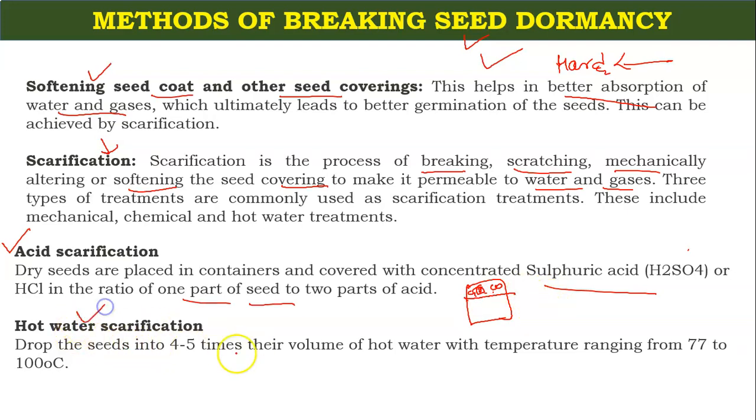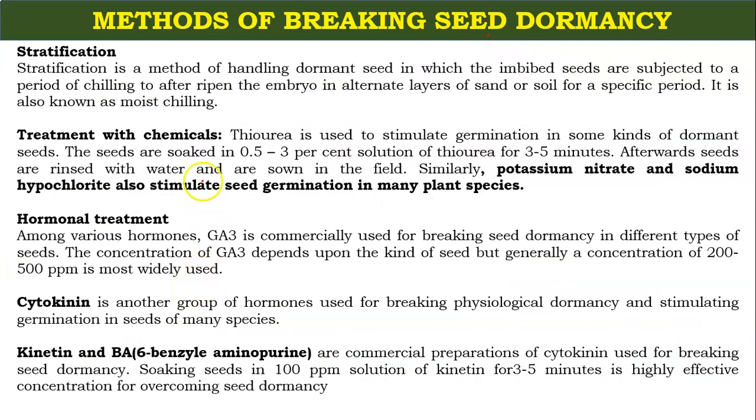In hot water scarification, drop the seeds into 4 to 5 times their volume of hot water with temperature ranging from 77 to 100 degrees centigrade. So this is also a method. Stratification: what is the meaning of stratification? Remember one word, moist chilling. In stratification, the seeds are subjected to a period of chilling to after-ripen the embryo in alternate layers of sand or soil for a specific period. So it is known as moist chilling.